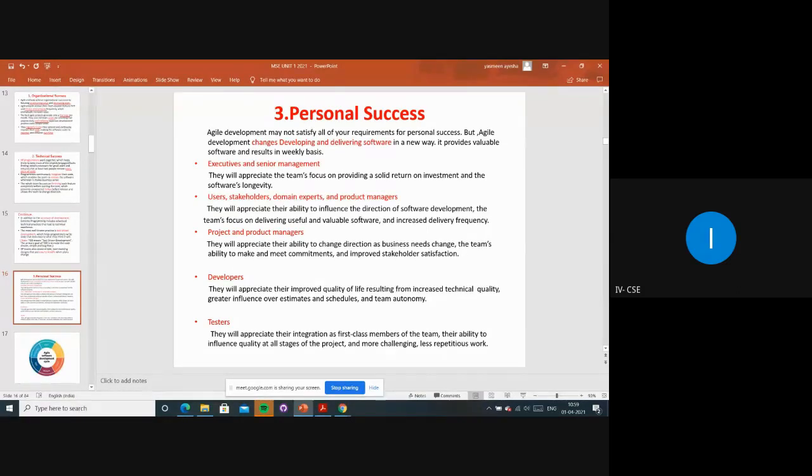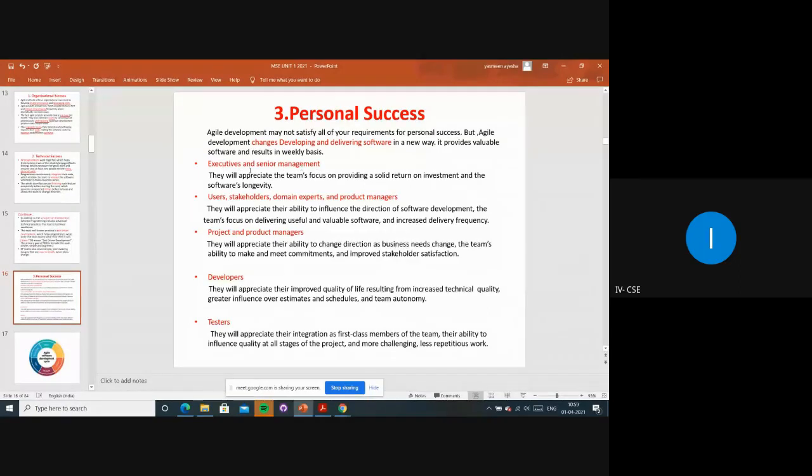And next, with our work, if executives or senior management, our project leaders, product managers, developers are happy, definitely that is also one success, right? So executives and senior management in companies, not only we, everyone will be there.